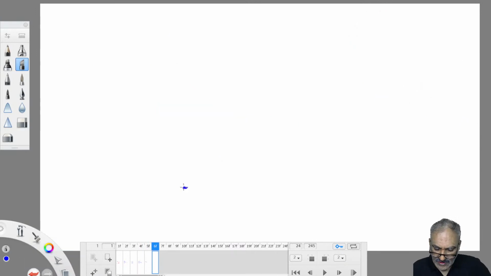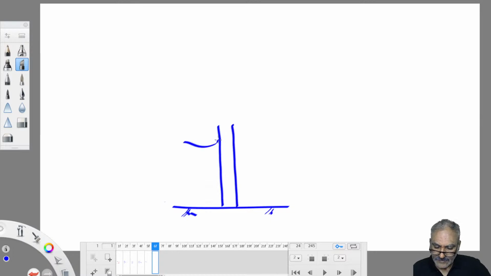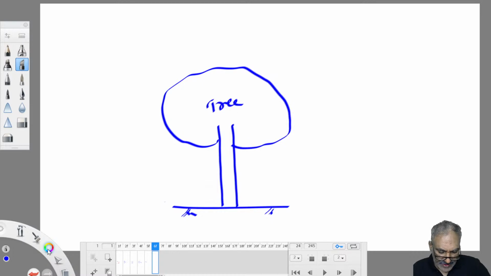So assume this is a ground. There is a tree or a building on the ground, which are nothing but tall objects lying above the ground. This is a tree. When rain occurs here, what happens?